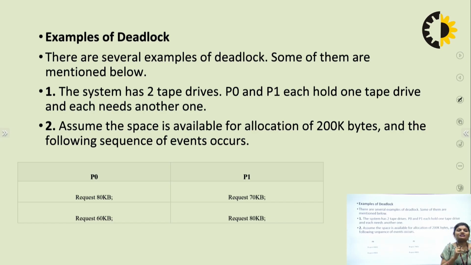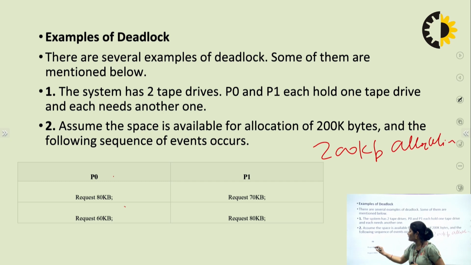Assume that the space available for allocation is only 200 KB, and the following sequence of events occurs. Process P0 uses 80 KB.